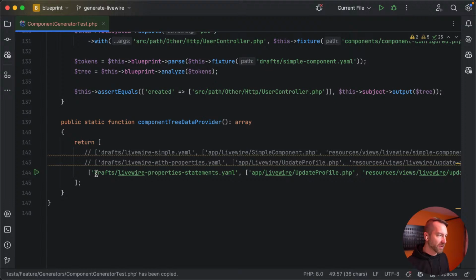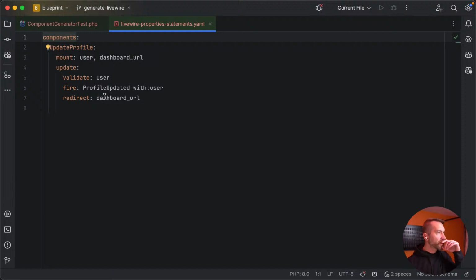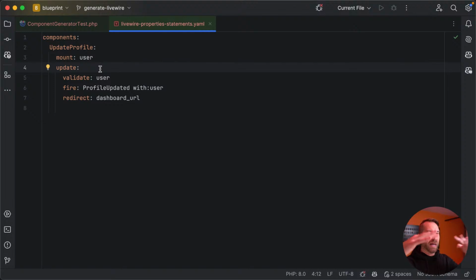We need to go now and make this draft file a little denser. So let's flesh this out a little bit more. Okay, let's say that we're updating a profile and we mount a user. Let's just drop this dashboard URL stuff. Let's go look at the documentation and just put every single controller action in here and pass it user. And then the generated code should effectively use this arrow user instead of just user in the local context of the component, as it would in a controller action.